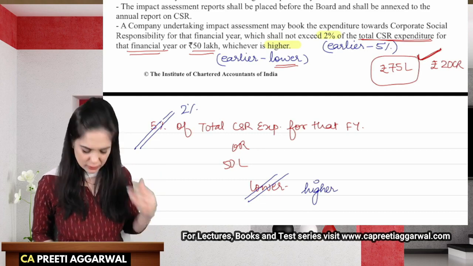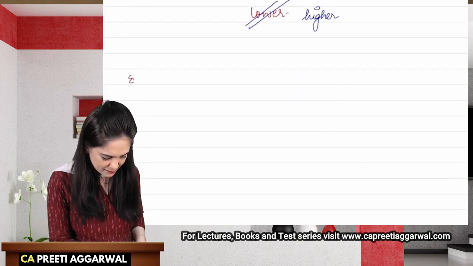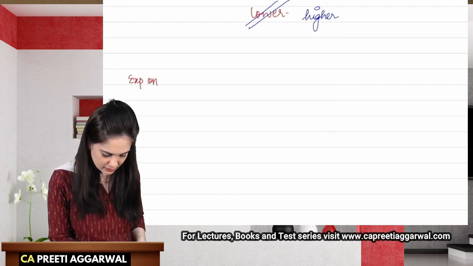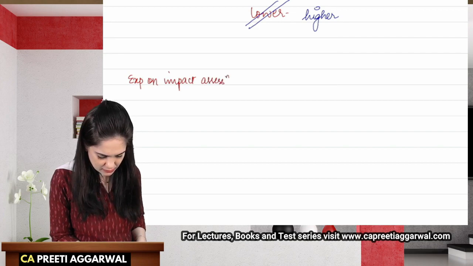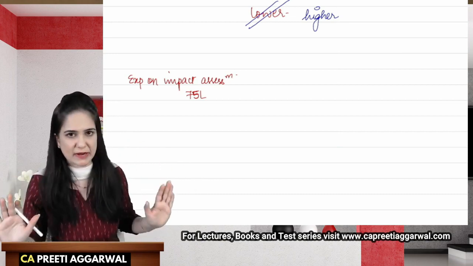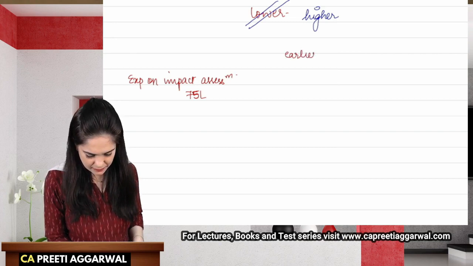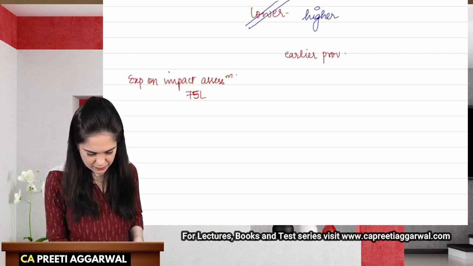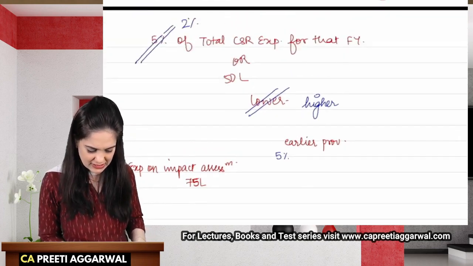Now what is the impact of this? Let's say my expenditure on conducting the impact assessment was 75 lakh rupees. The entire amount is not allowed as an expenditure. What is allowed? Under the earlier provisions, 5% of the CSR expenditure for that year.